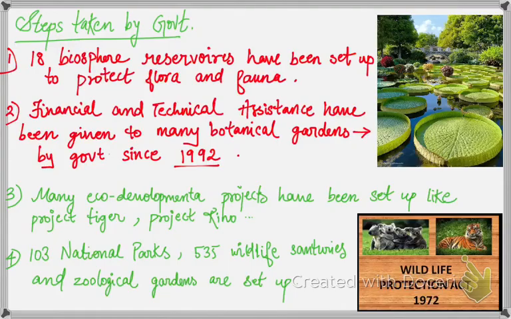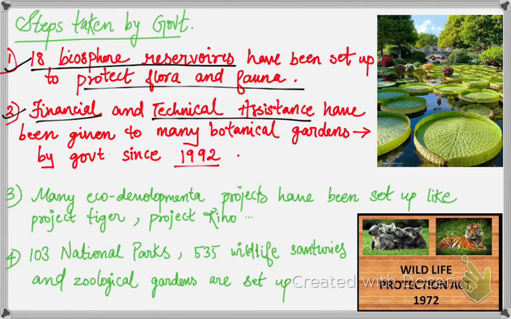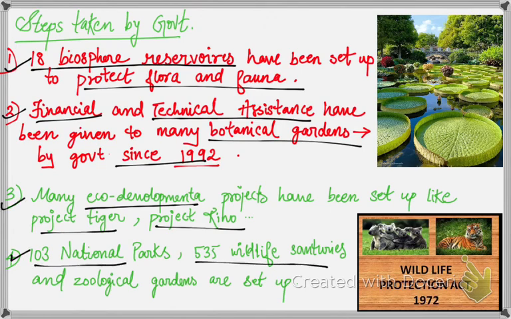There are a few steps taken by the government in order to protect the flora and fauna. The first one is that 18 biosphere reserves have been set up to protect the flora and fauna. Financial and technical assistance has been provided to many botanical gardens by the government since 1992. Many eco-development projects have been set up, like Project Tiger, Project Rhino, etc. 103 national parks, 535 wildlife sanctuaries and many zoological gardens have been set up.